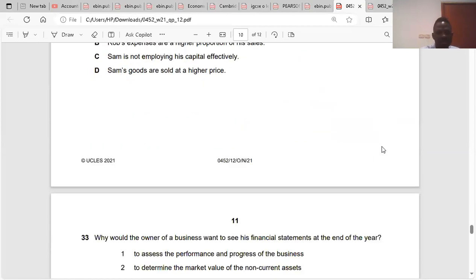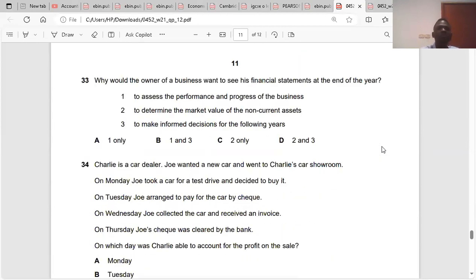Question 33. Are you there? Yeah. Why would the owner of a business want to see his financial statement at the end of the year? We want to assess the performance and the progress of the business, which is part of it, and to determine the market value of the non-current assets.